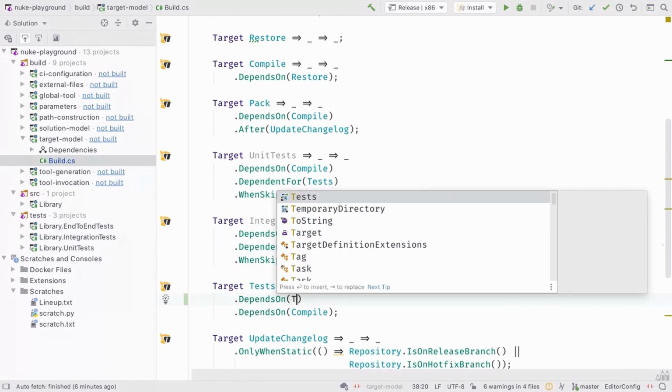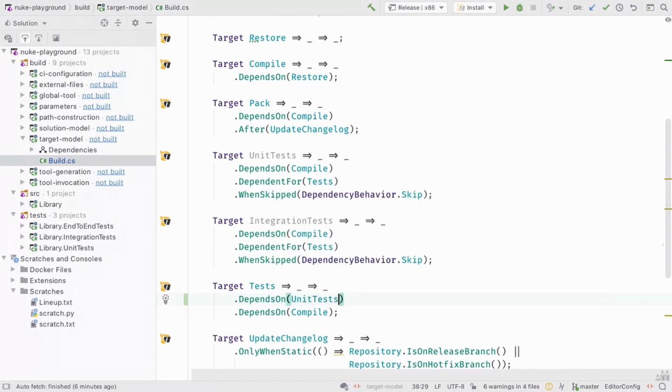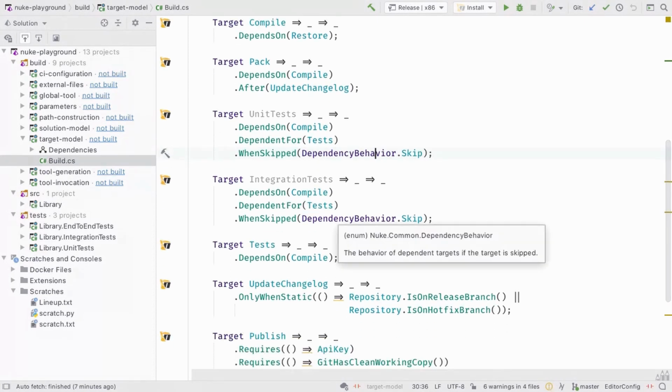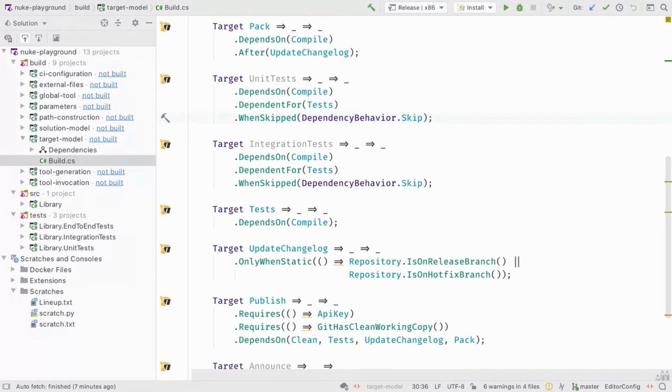That's basically the same thing. So that would result in the same definition, basically. It's a matter of taste in many cases. But we can also say that when this is skipped, we should, for instance, skip all the dependencies. So when unit tests are skipped, we could say everything that unit test depends on should be skipped as well. Again, this is a matter of taste and how you like it.